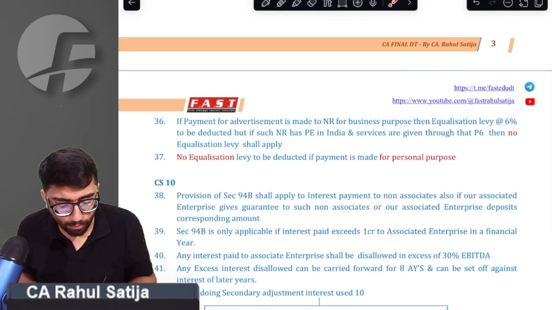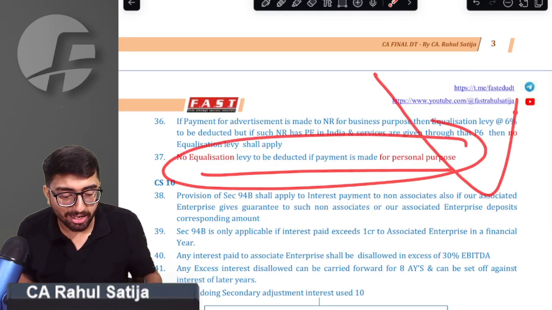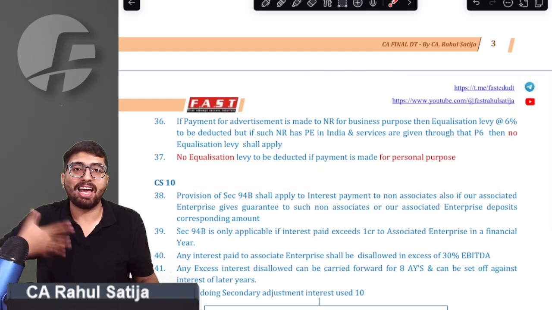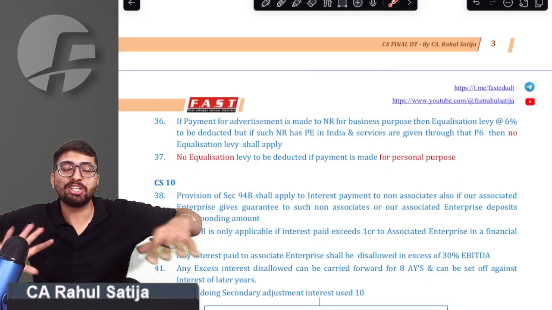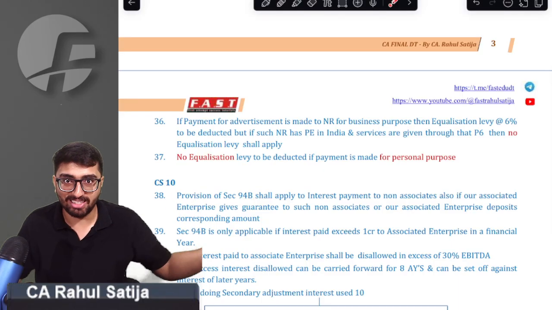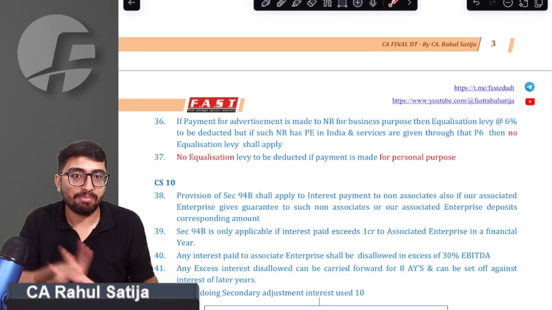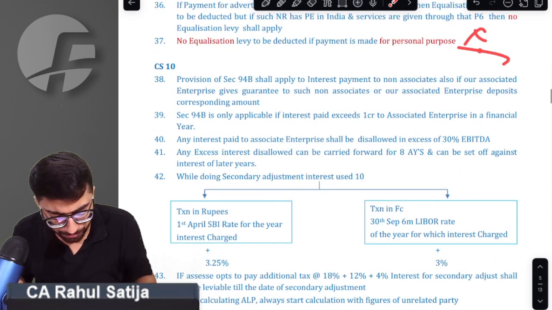Similarly, sir, whenever we pay for any personal purpose, for example, I paid for advertising myself as a suitable boy to get married on a matrimony site. I got myself registered. In that case, whatever payment I make for personal purpose, no TDS is applicable.